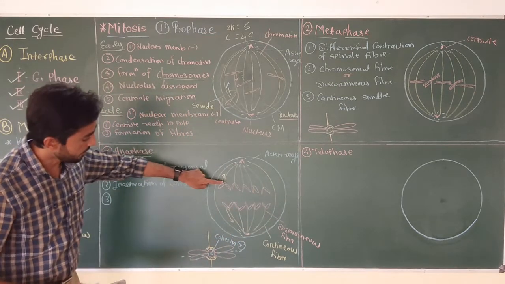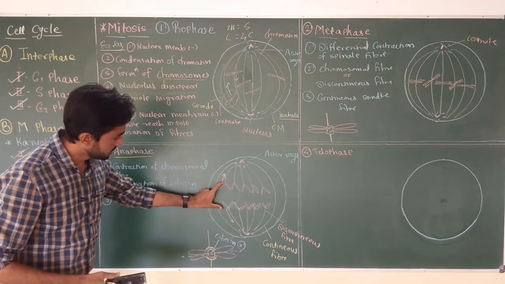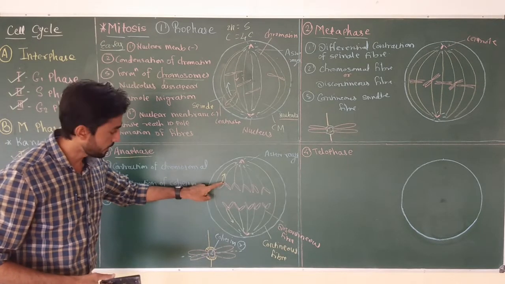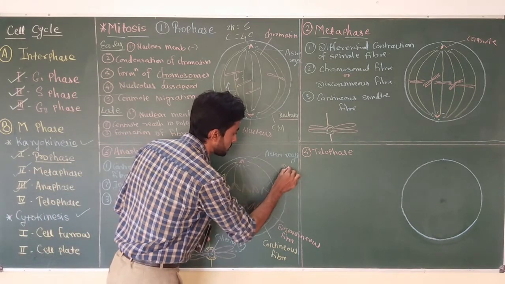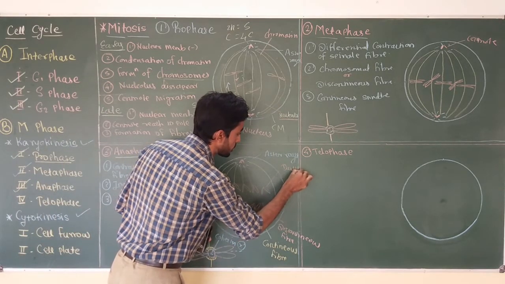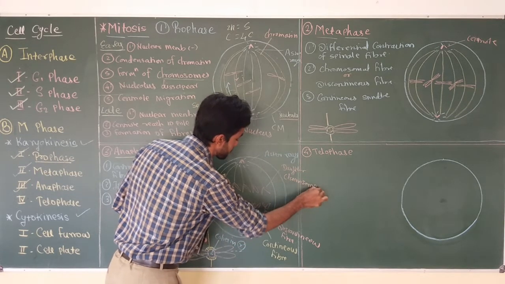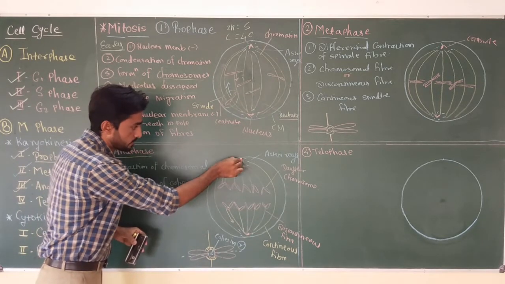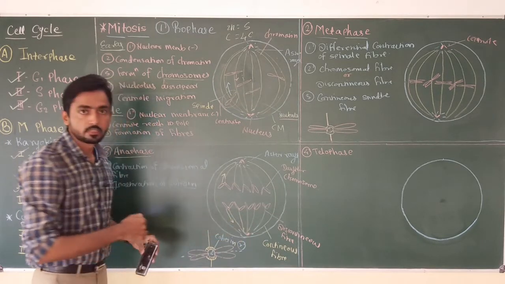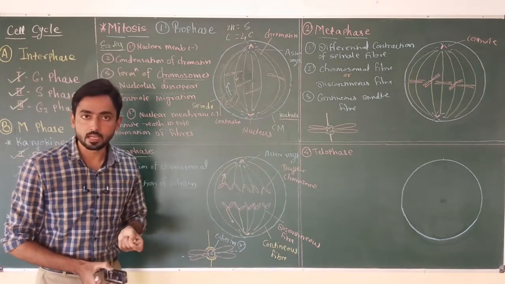You can see now due to splitting of the centromere, the sister chromatids get separated and now this structure is called a daughter chromosome. And now the movement of this daughter chromosome towards the respective pole starts. So this happens during the early anaphase.